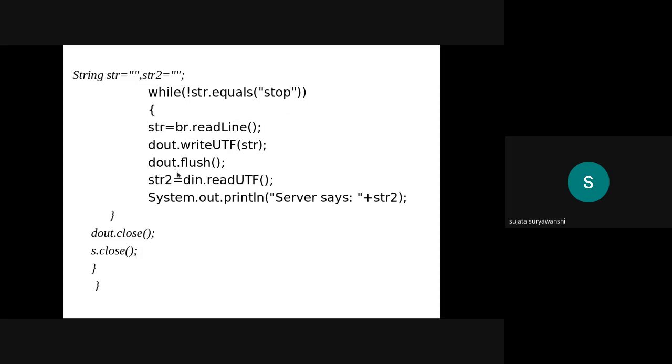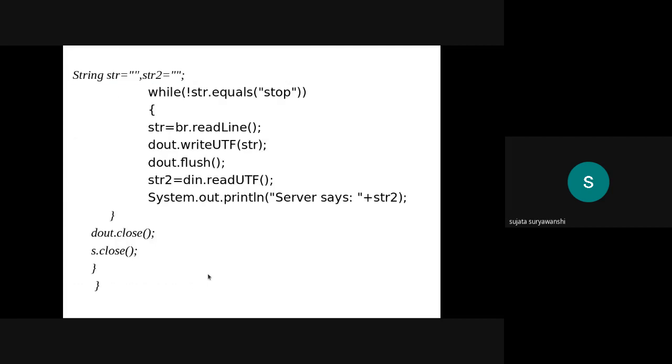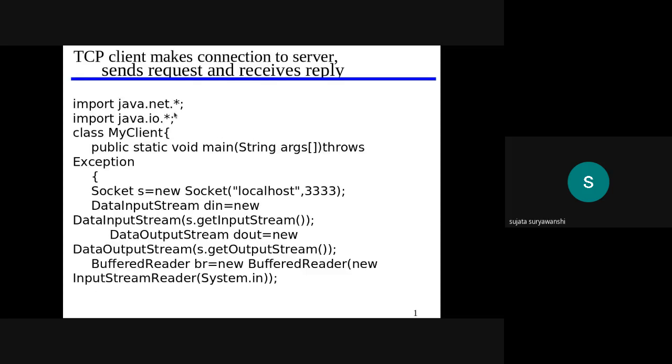This br object is a variable created of BufferedReader. Once you create this variable, we can use it to accept a line, read int. These are the different functions. If you want to accept a string from the user, then you can simply use the readLine method, and this method is available in io.*.